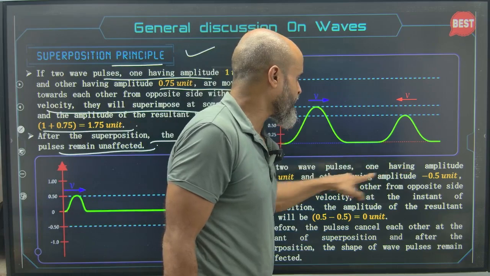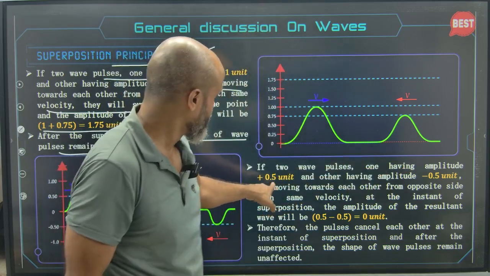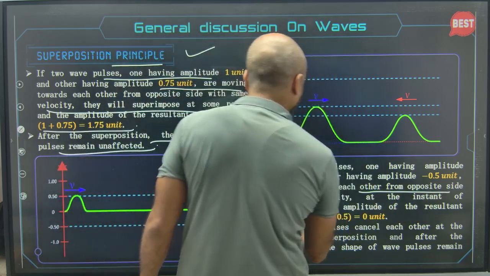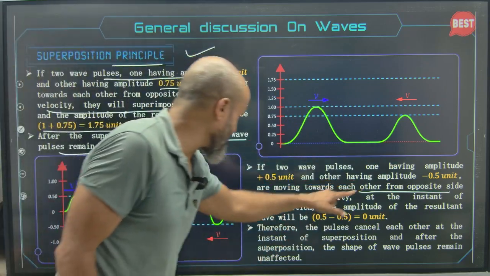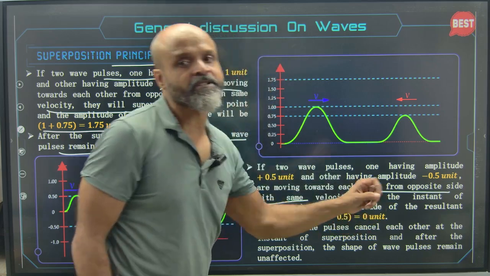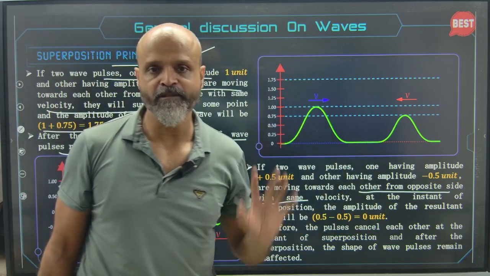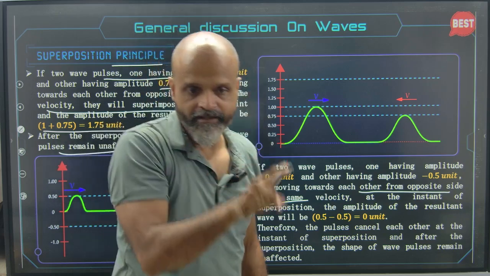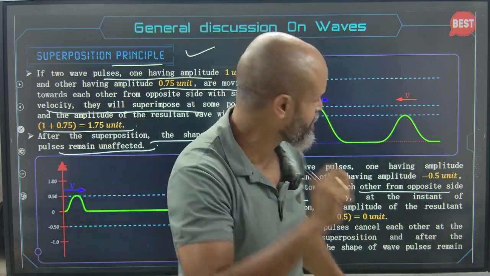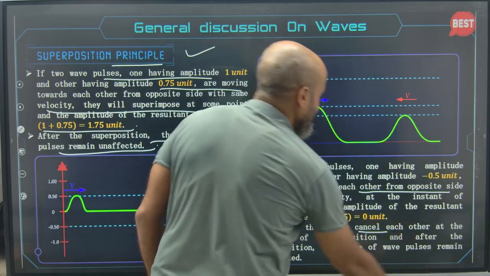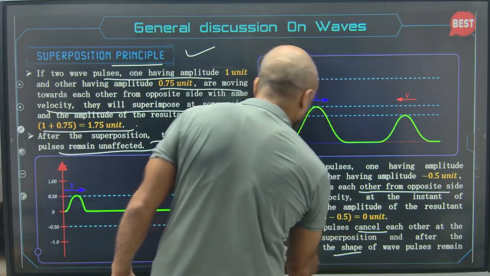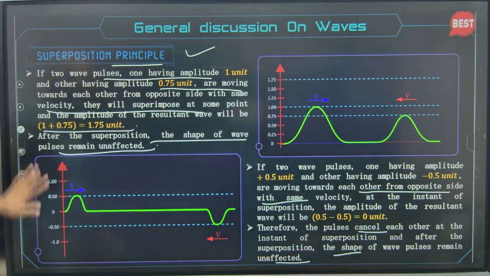If two wave pulses, one having an amplitude of 0.5 unit and the other of the same magnitude but opposite, are moving towards each other from opposite sides with the same velocity, at the instant of superposition, the amplitude will be zero. It means that there will be zero displacement of the particle. One is coming like this and the other one is coming like this, so one is basically a crest and the other one is a trough. So there will be a zero displacement. Therefore, the pulses cancel each other at the instant of superposition, and after the superposition, the shape of the wave pulses will remain unaffected.